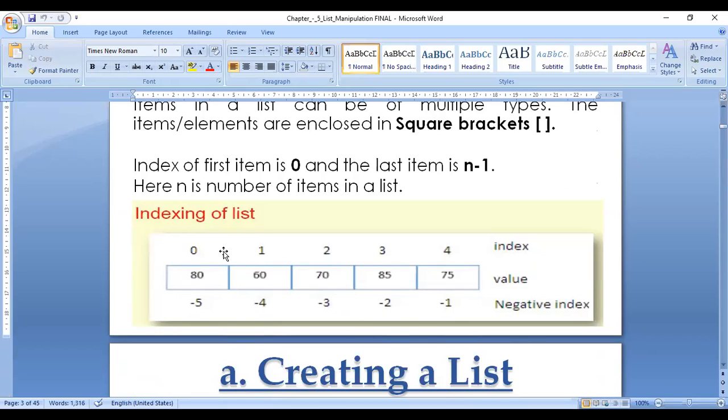Remember it: 0 to last minus 1, and here you have to give the negative index, where the last value is -1 and the second last is -2. Repeat it, the last will be whatever your element size is. So according to this, these are the indexes in a list.